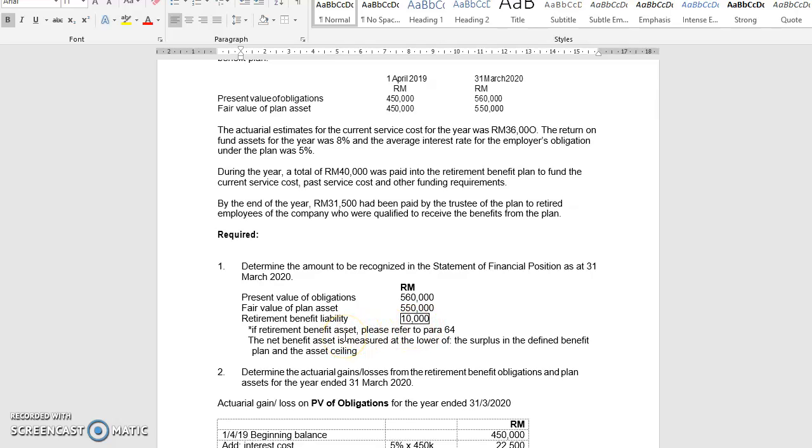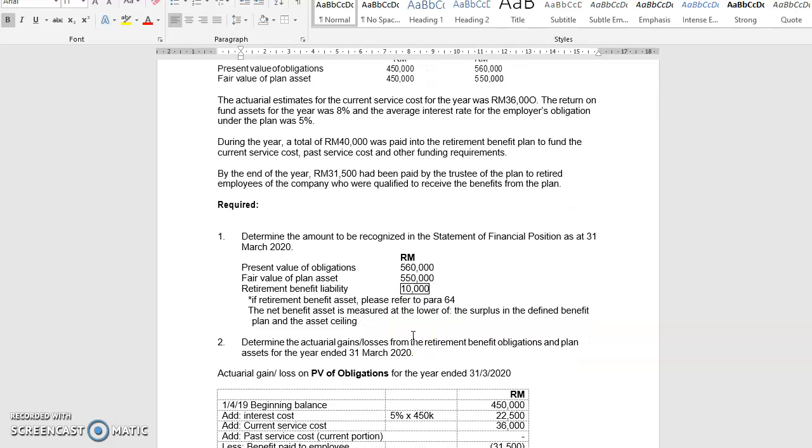However, in certain situations the answer may be negative, meaning it is shown as a retirement benefit asset. But bear in mind, if the amount is a retirement benefit asset, referring to paragraph 64, the net benefit asset is measured at the lower of the surplus in the defined benefit plan and the asset ceiling. So if your answer is a defined benefit asset, you have to be very careful because you have to consider this situation and compare with the asset ceiling.